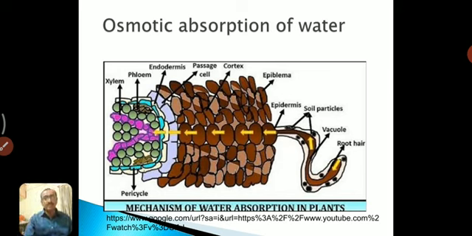Here two phenomena are there. First, osmotic potential, and second one is the energy. These two concepts are responsible for the osmotic absorption of water.